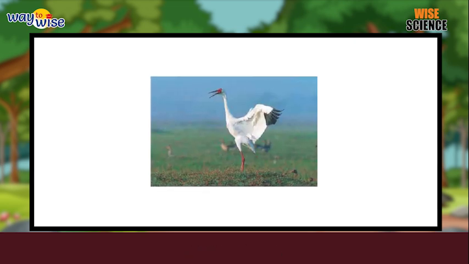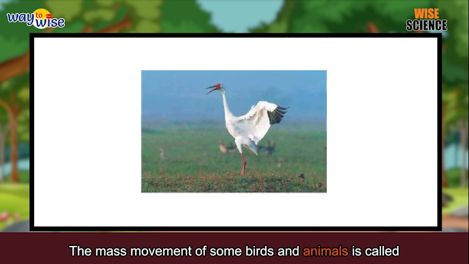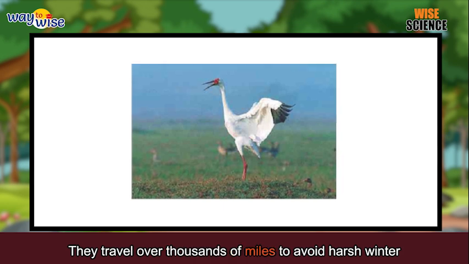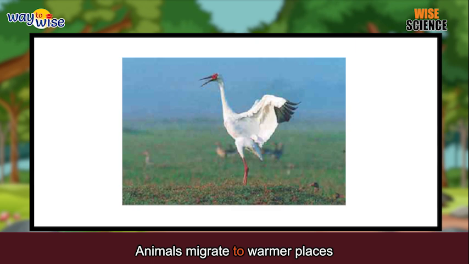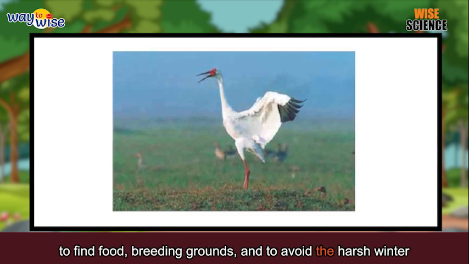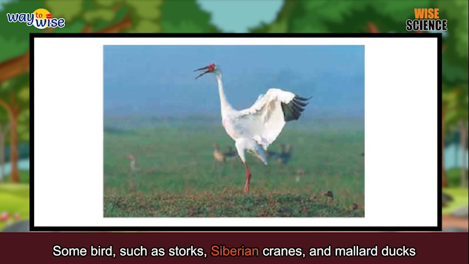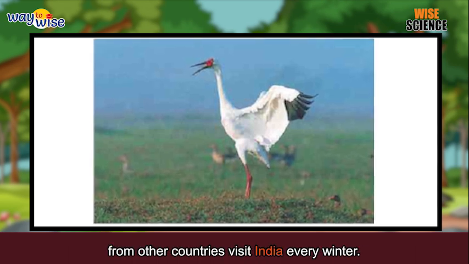Migration among animals. The mass movement of some birds and animals is called migration. They travel over thousands of miles to avoid harsh winter conditions. Animals migrate to warmer places to find food, breeding grounds, and to avoid the harsh winter conditions. Some birds, such as storks, Siberian cranes, and mallard ducks from other countries, visit India every winter.